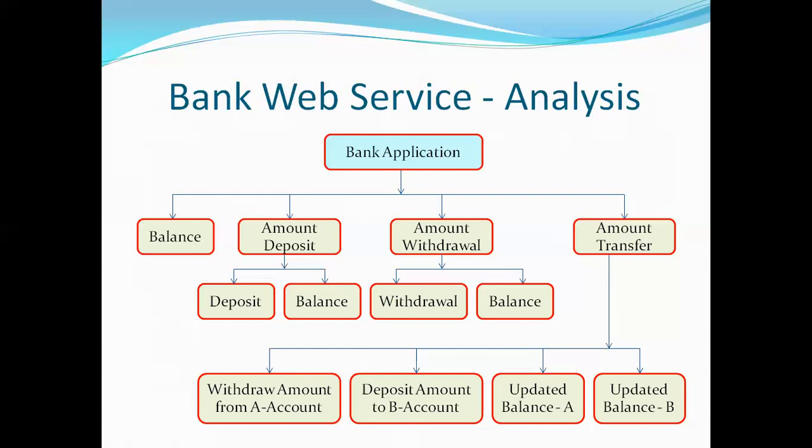So here the amount transfer service is again made up of integration of four small services: withdrawing the amount from A's account, depositing that amount to B's account, providing the reduced balance information to A, and providing the updated added balance information to B. So four small web services are again integrated in the amount transfer web service. So you require this many web services.